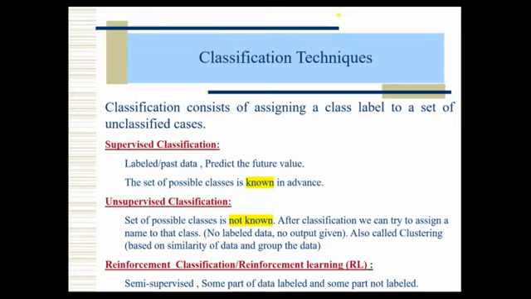So supervised, the name itself indicates supervision. We have data, and for each record or each tuple we have some class, called the output class, and that is available already. If you want to go for classification of a new instance or new testing data, based on the previous data we have to train, and based on that we can predict the label for the new instance or new data. So that is supervised. We just have to supervise the data already existing, and based on that we classify the present data.